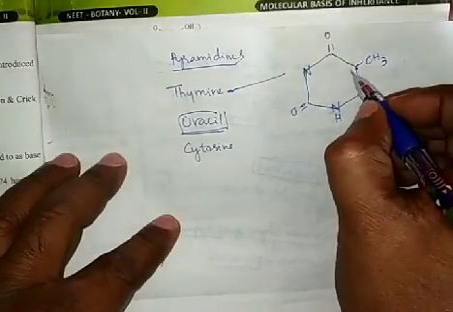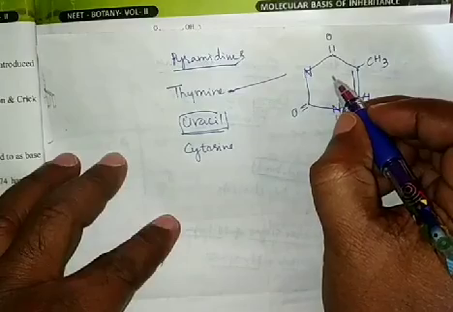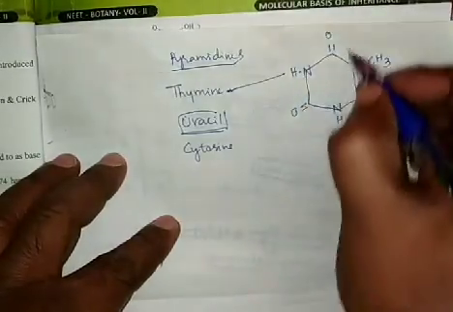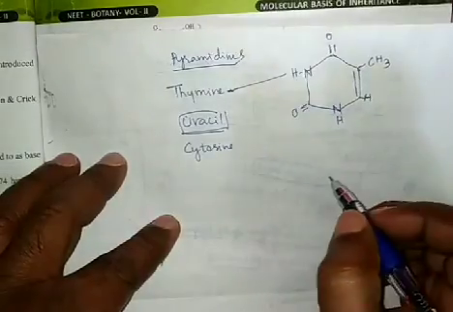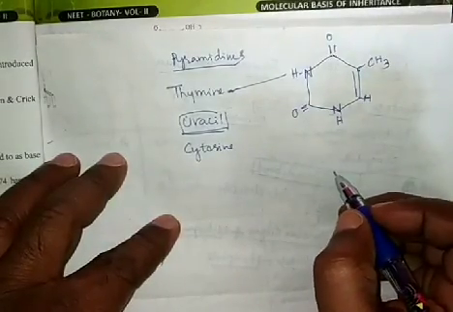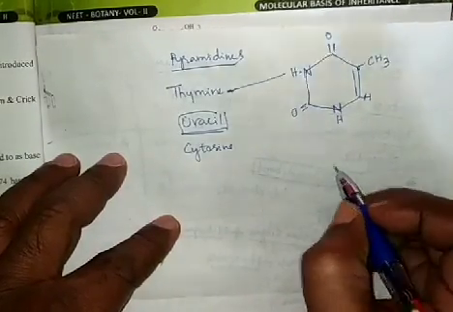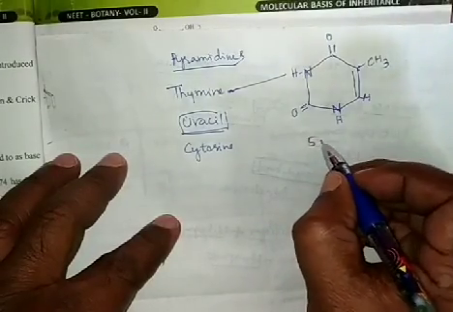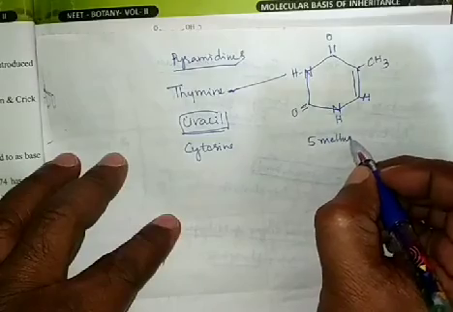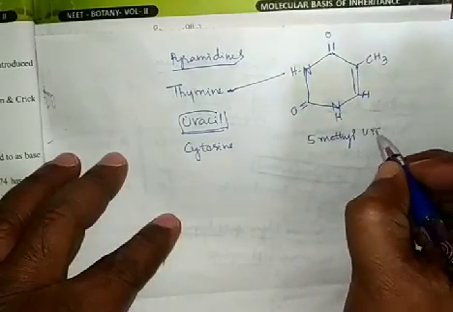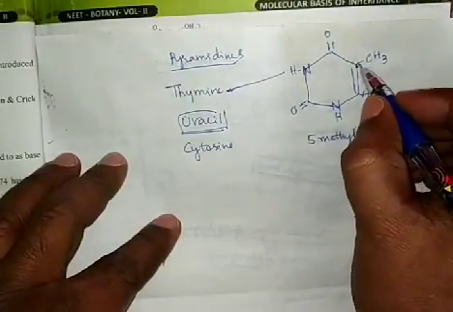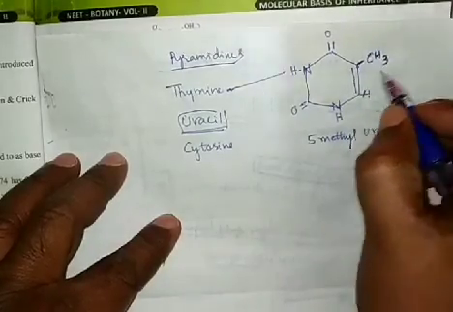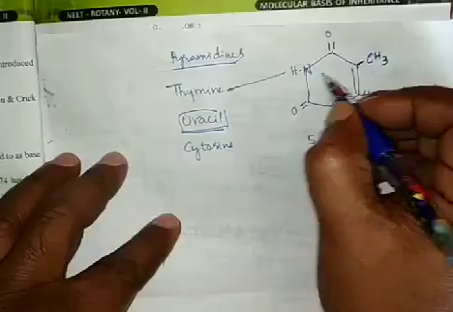Here we can see the double bond. Here hydrogen. So here hydrogen. Now it is satisfied. Then what is the IUPAC name of this thymine? 5-methyl uracil. At the fifth place methyl is present, so it is called 5-methyl uracil.